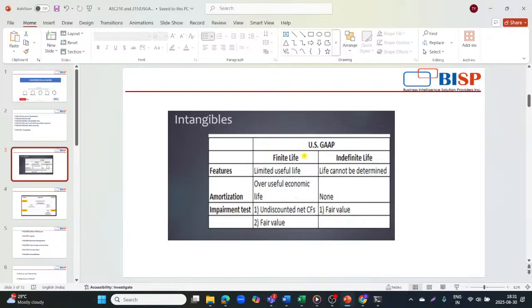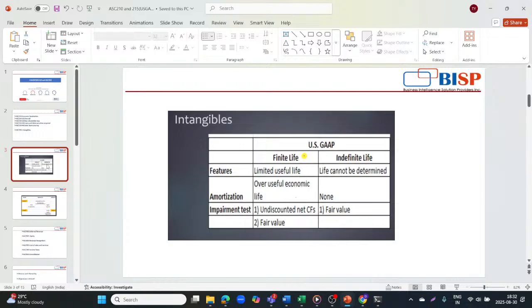So companies must regularly assess their assets, and if the asset's carrying value is more than its fair value, they must recognize an impairment loss. There are some key aspects of accounting standard codification 350. First, intangible assets. This standard covers both goodwill and other intangible assets that lack physical substance, such as patents, trademarks, and customer relationships. Second is goodwill. Accounting standard codification 350 specifically addresses the accounting for goodwill, which arises from a business acquisition and represents the excess of the purchase price over the fair value of identifiable net assets acquired.